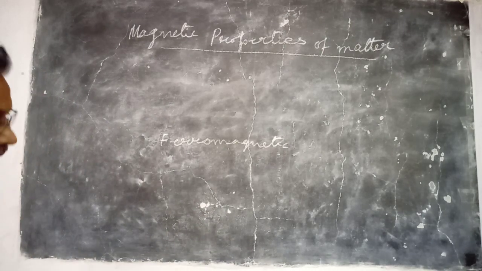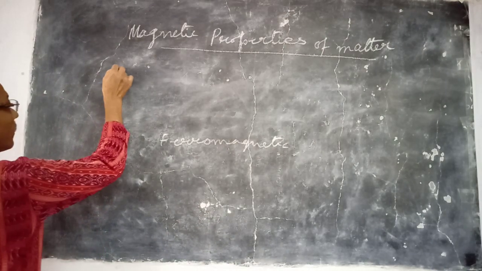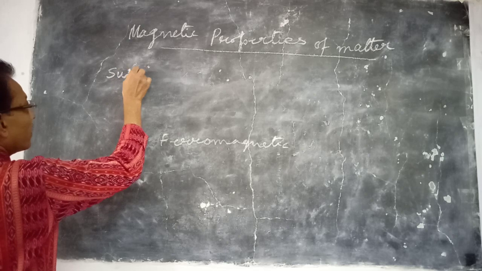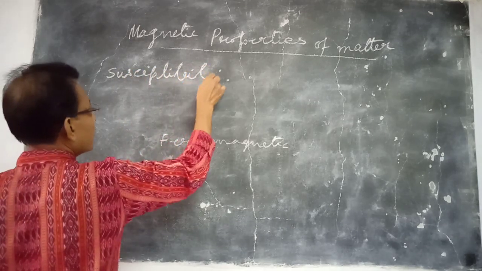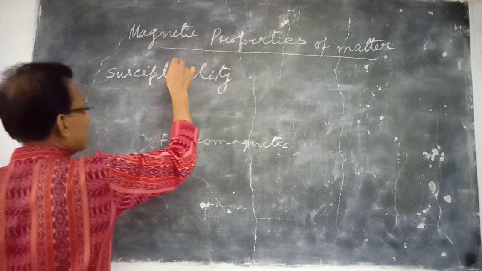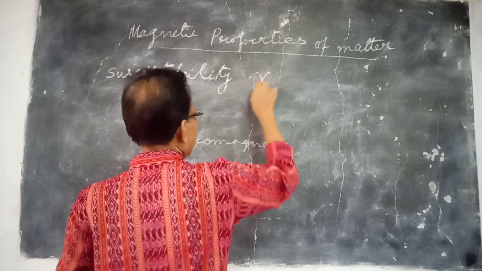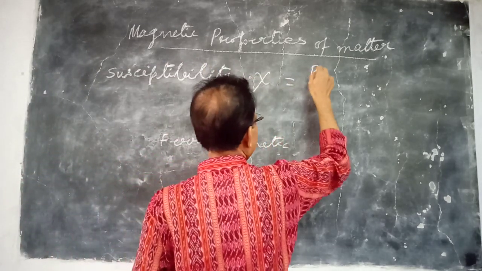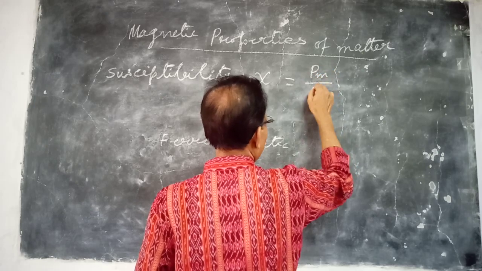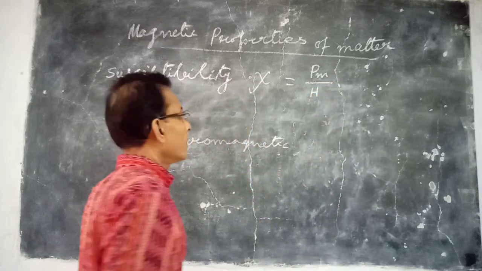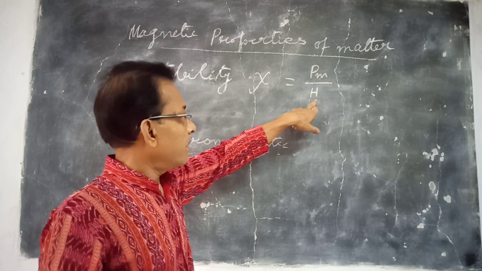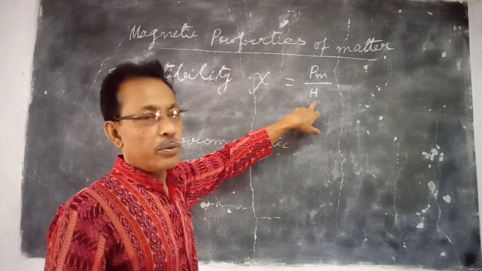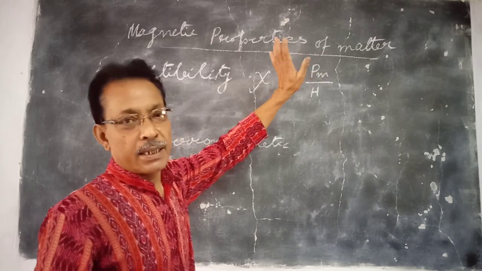There is a quantity called the susceptibility. Susceptibility, represented by chi, is the ratio of the intensity of magnetization to the magnetizing field: induced magnetic moment per unit volume divided by the magnetizing field by which the magnetic induction is produced.